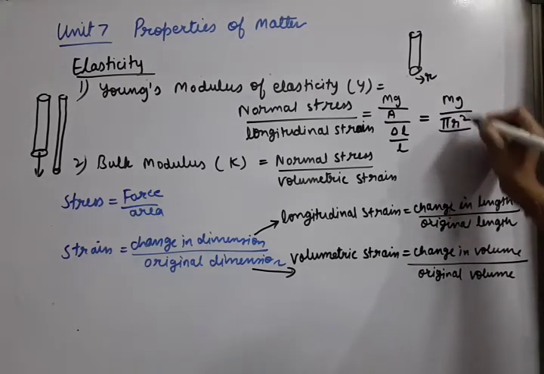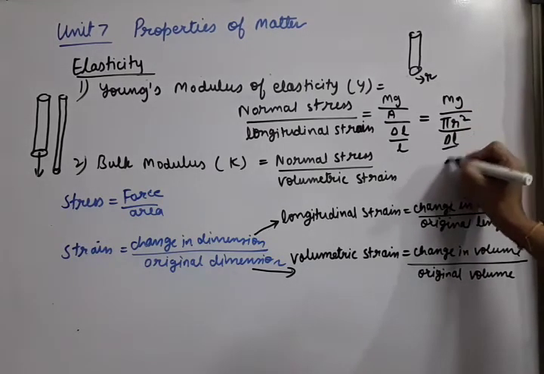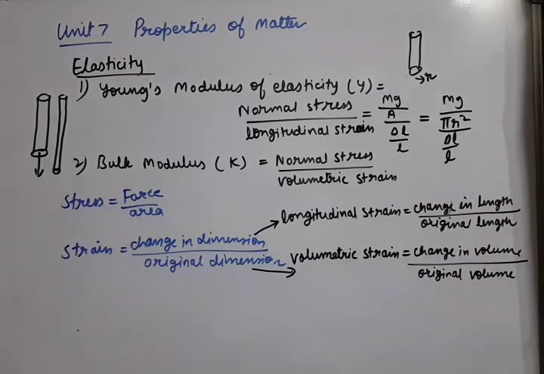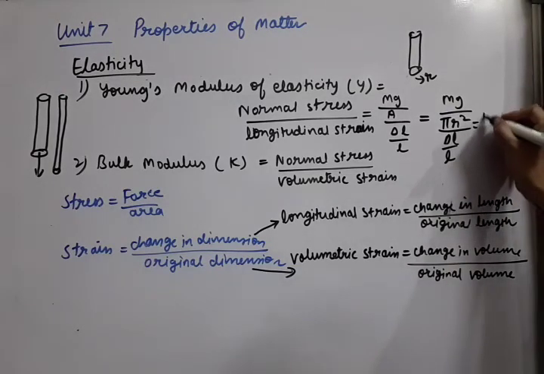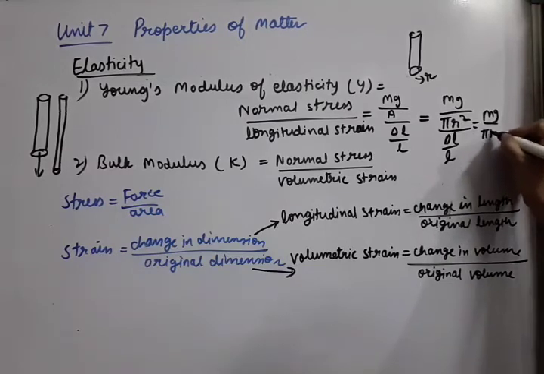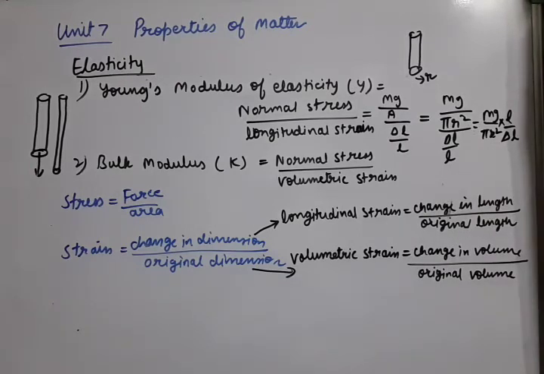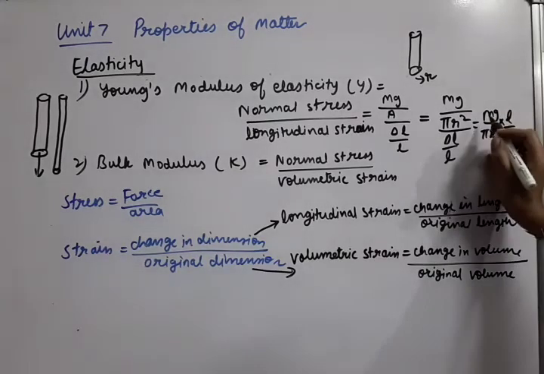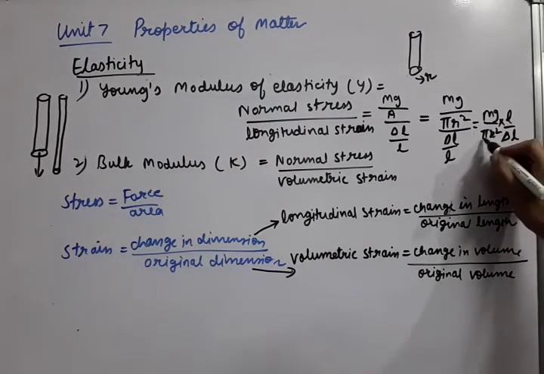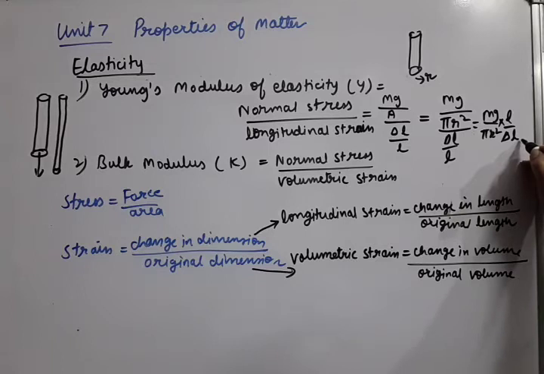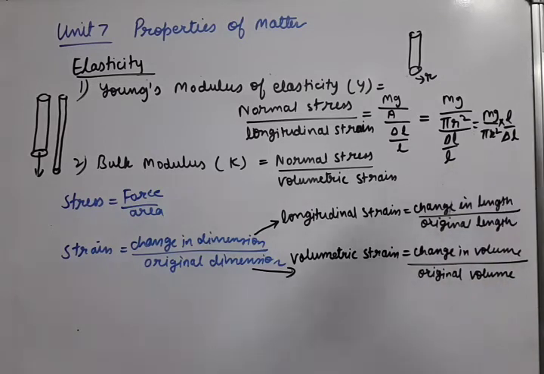square. So mg upon pi r square, upon delta L upon L, can be the formula. Or lastly, mg upon pi r square, L by delta L. This is the formula of Young's modulus of elasticity. What is this written? mgL upon pi r square delta L. Okay, this is about Young's modulus formula.